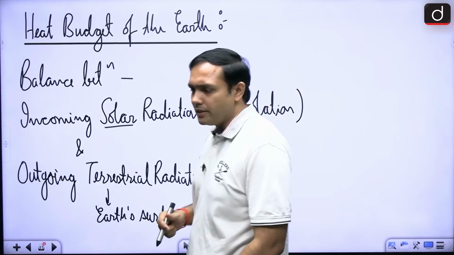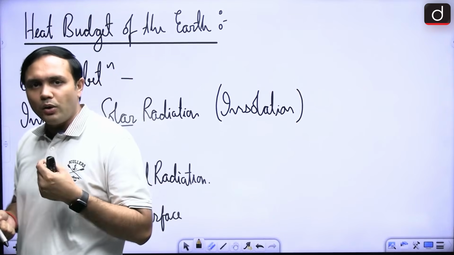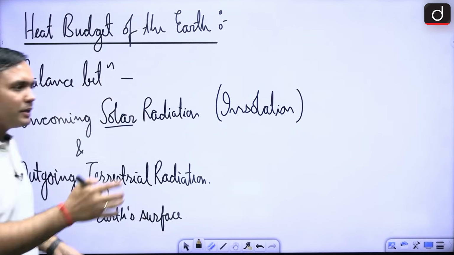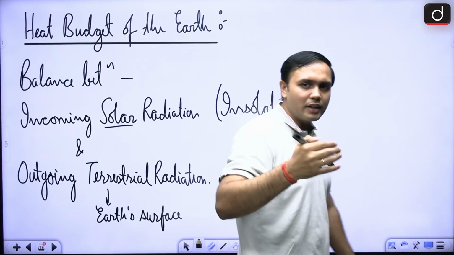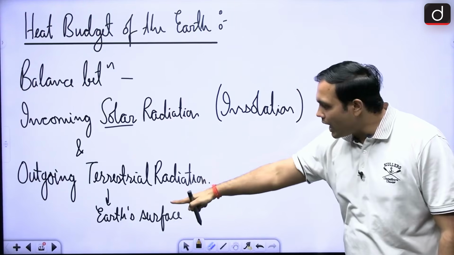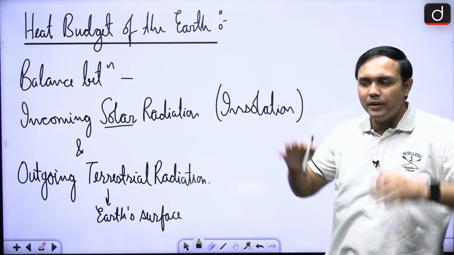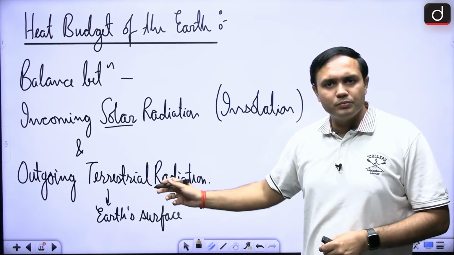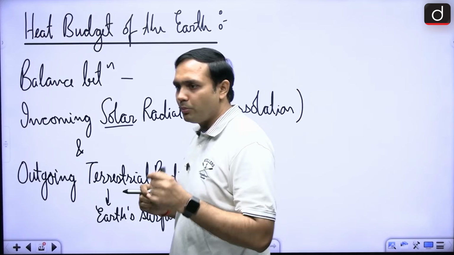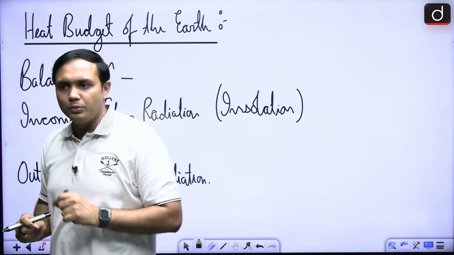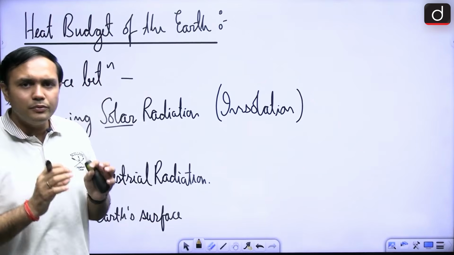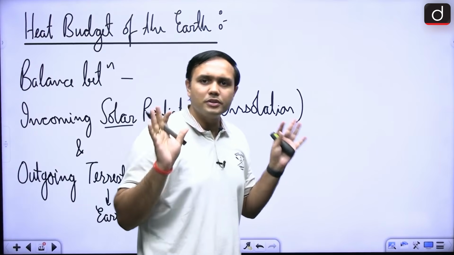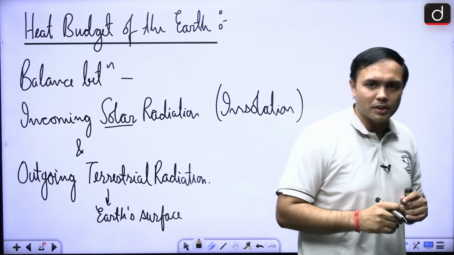Now, the next aspect is, what is the heat budget of the earth and how is it calculated, right? So if you look at the heat budget, it is the balance between incoming solar radiation, right, that is insolation, and the outgoing terrestrial radiation, right, that is being emitted by the earth's surface. Now, what is this terrestrial radiation? This is a portion that has been asked before in your UPSC exams in the last few years also, and we will properly look at it through proper flowcharts and diagrams so that you are able to 100% remember it if it is asked in the exams again, right?